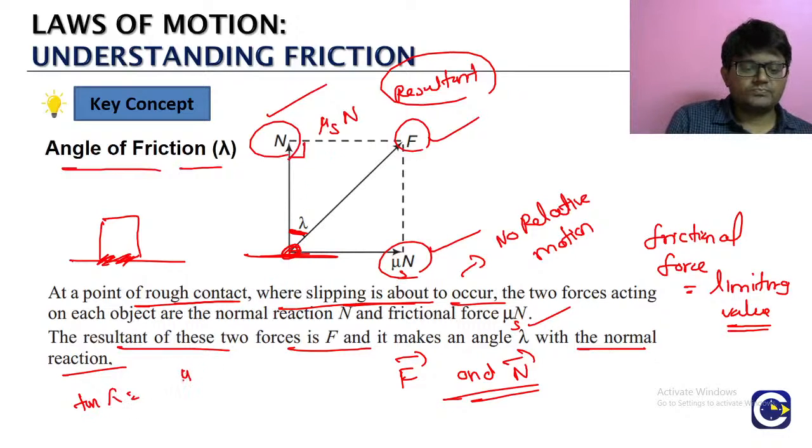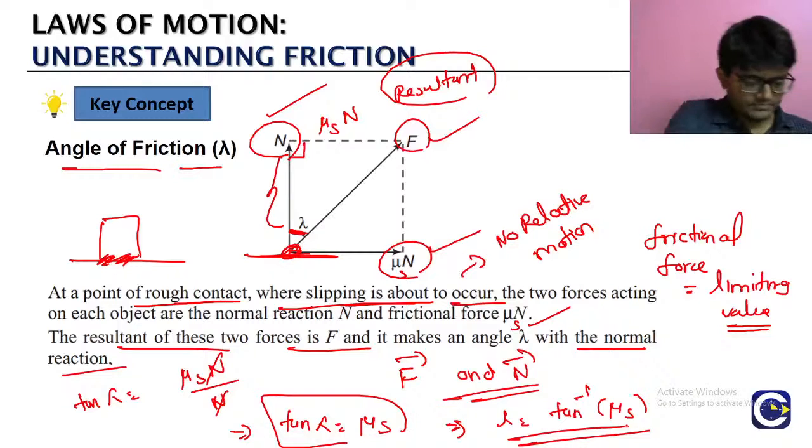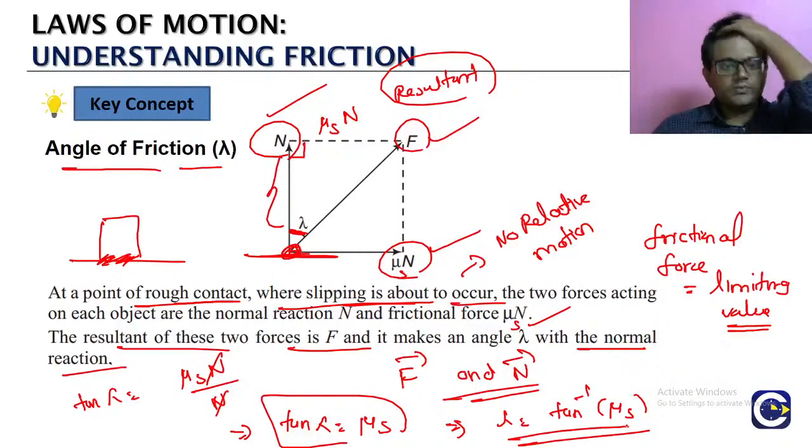Opposite, mu s into normal reaction, by adjacent, normal reaction. Normal reaction cancels. Tan lambda is equal to mu s. So lambda is equal to what? Tan inverse of mu s. So this is what we call the angle of friction.